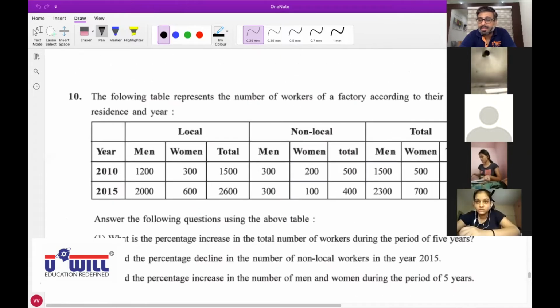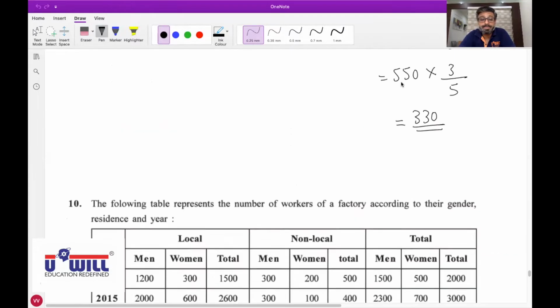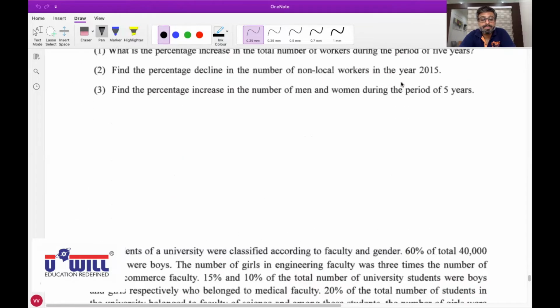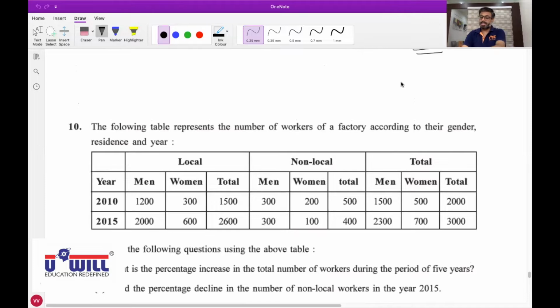Very first, the doubt has come across in this question 10 of exercise 2 section F. Take it out, everyone. Section E, rather, not section F, section E. So I'll discuss this.